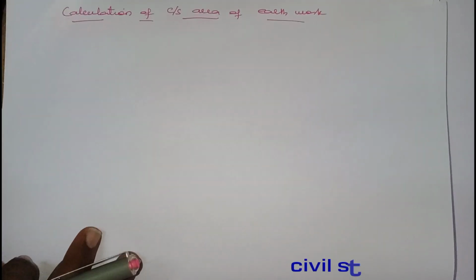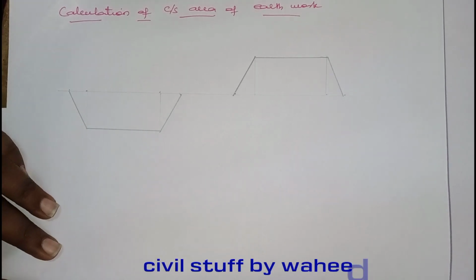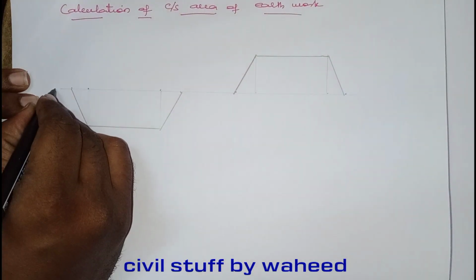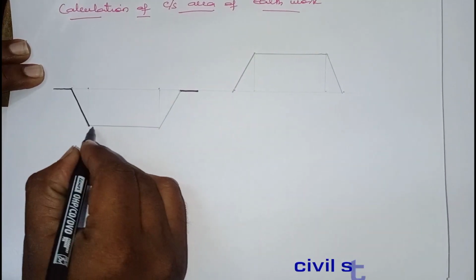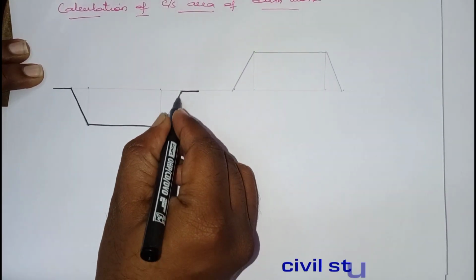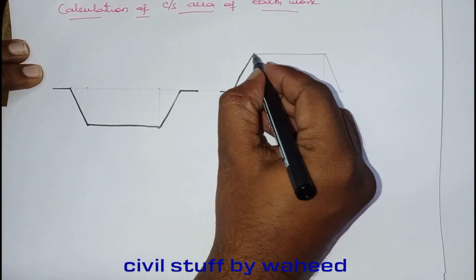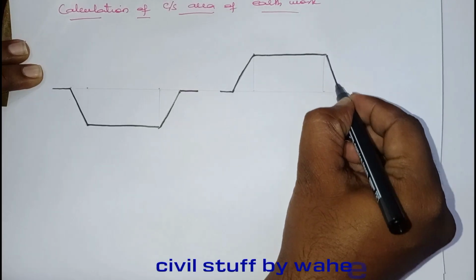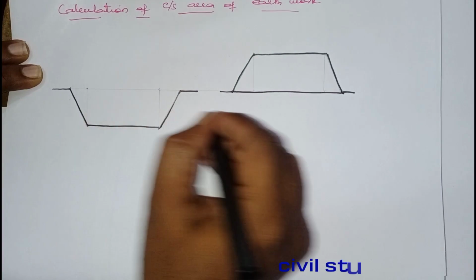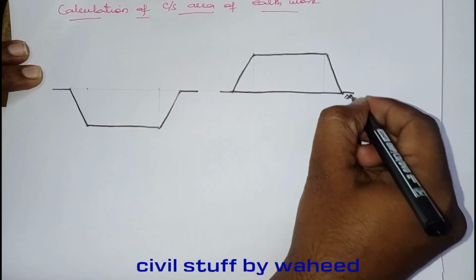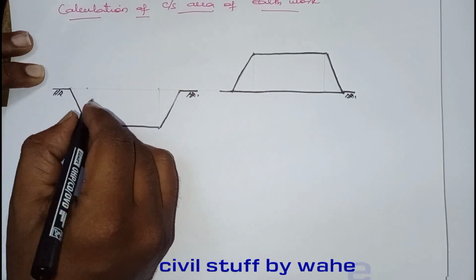Okay, now this is earthwork in excavation, and this is earthwork in embankment. How am I saying it like this? Because this is ground level, and below ground level is whatever you think is to be done.